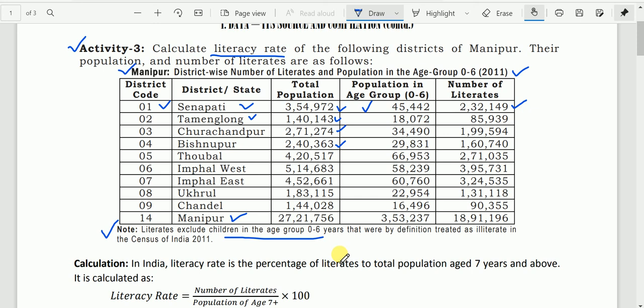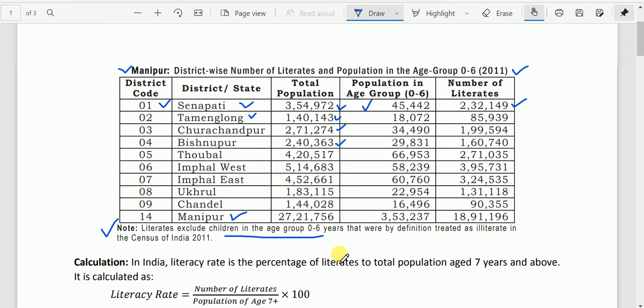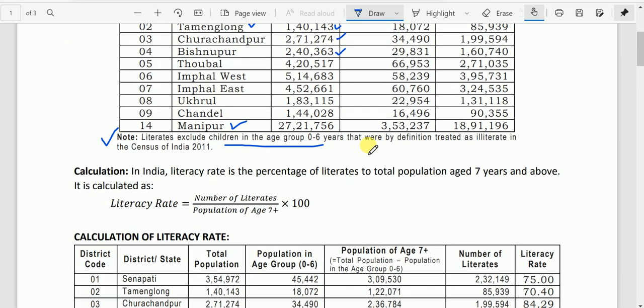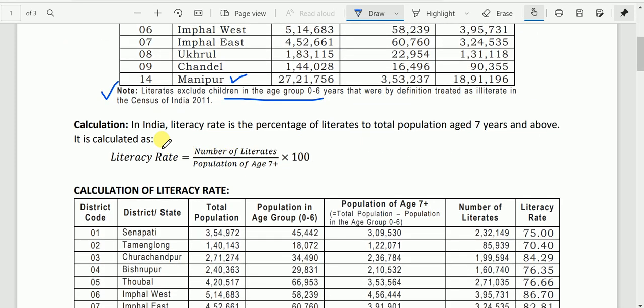Then what to do? We have to subtract this population in the age group 0 to 6 from the total population of each district to find out the literacy rate.